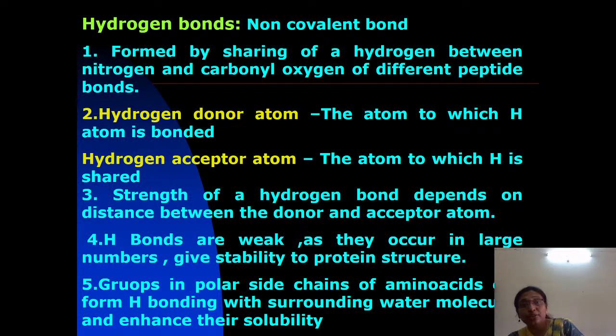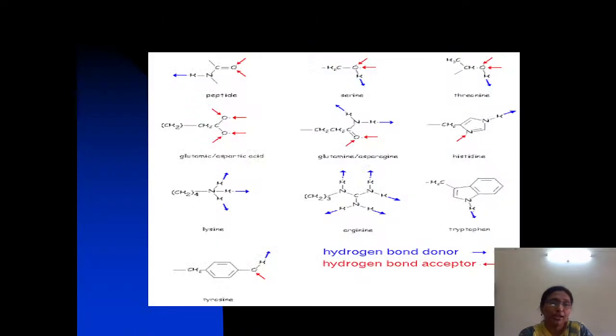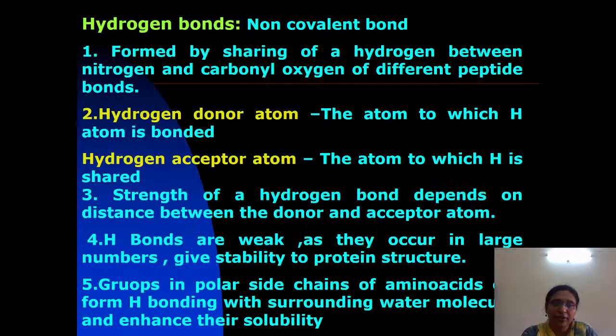Now let us discuss the non-covalent bonds. I already mentioned that non-covalent bonds are individually weak. Name the non-covalent bonds: hydrogen bonds, van der Waals forces, ionic bonds, and hydrophobic interactions. All these are examples of non-covalent bonds, and these bonds are individually weak, but combined, various non-covalent bonds contribute stability to the proteins.